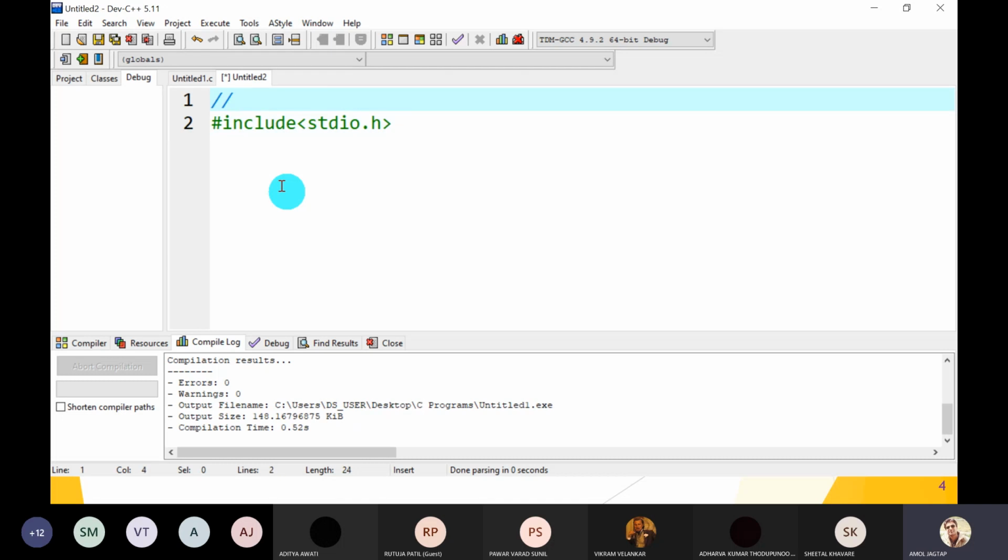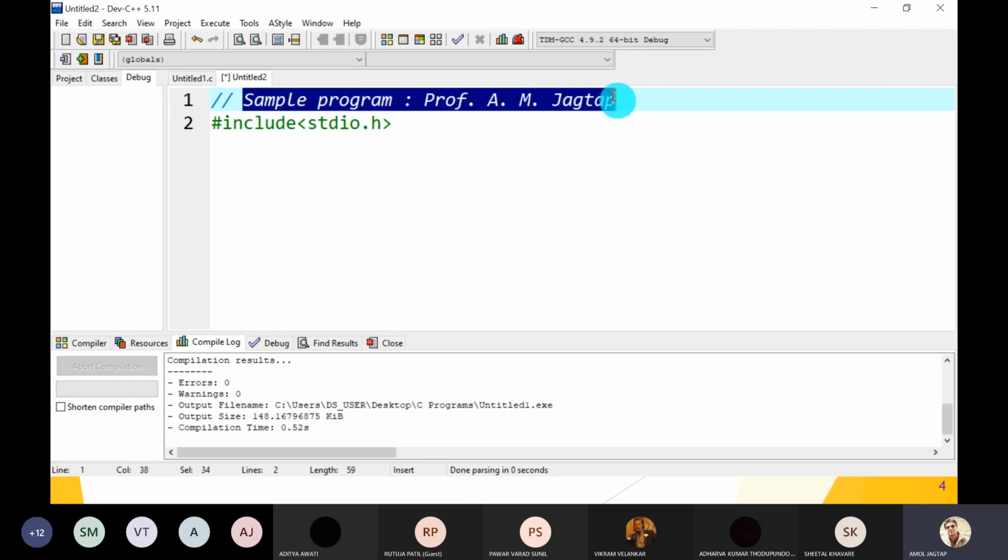The first section is always the documentation section, which contains who has developed this program and what is the purpose of the program. So it is written in the first part, the documentation part: the author or developer name and what the program is. This is a sample program, developed by author Professor A.M. Jagtap. Great. So this is the documentation section.